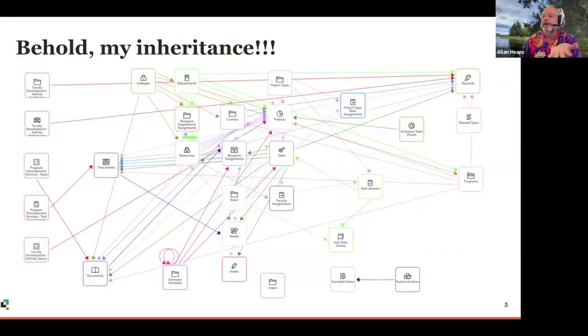So this is what I inherited, right? This was the main app. And what happened was, in parts, some of the folks decided that the best way to get the data that they wanted in there was just to make another relationship. They just kept building relationships from every table to every other table. Because, dang it, I know where that information is. I'll just build a relationship directly to that table.